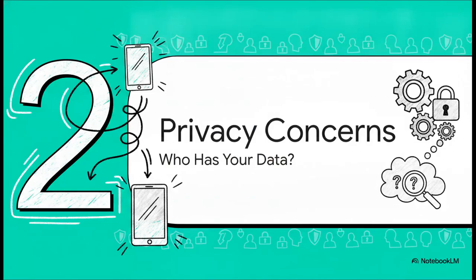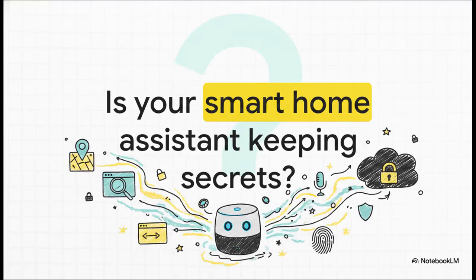Moving right along to Part 2, privacy concerns, and the big question, who actually has your data? Is your smart home assistant keeping secrets, or is it basically the ultimate neighborhood gossip? It's a question we absolutely have to ask ourselves. We constantly trade our locations, our browsing history, our voice recordings, even our biometric data, all for the convenience of asking a machine about the weather. But where does all that data actually go?